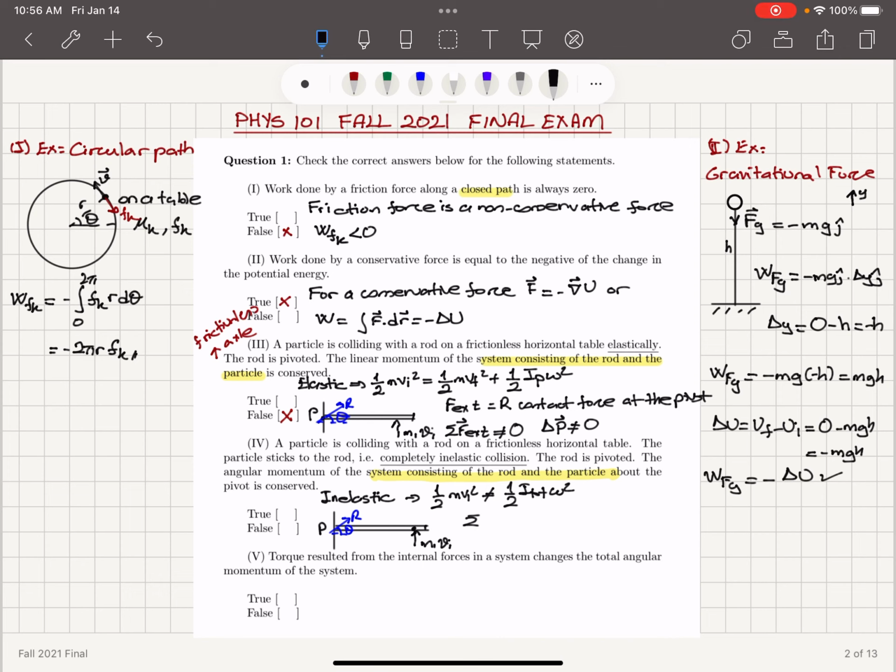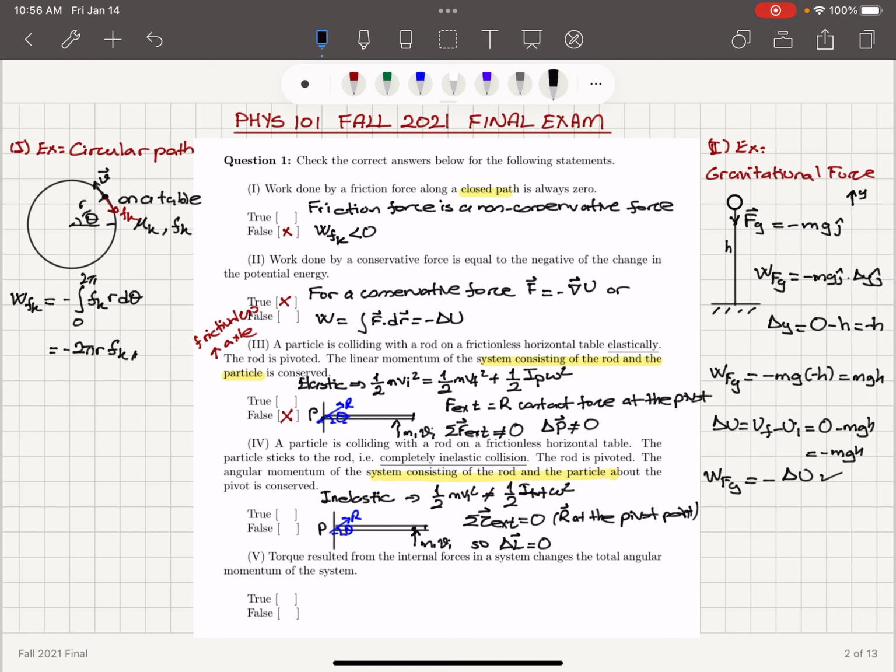So if I write the net external torque acting on the system, it will be 0, because the system consists of the rod and the particle. There is only the contact force which might have a torque, but it doesn't because R is at the pivot point. All right. So when the external torque acting on a system equals 0, the angular momentum is conserved.